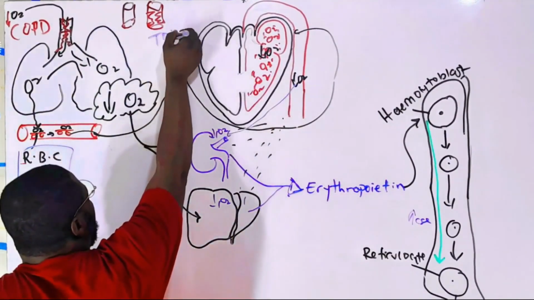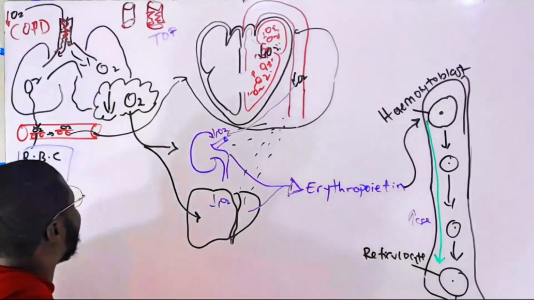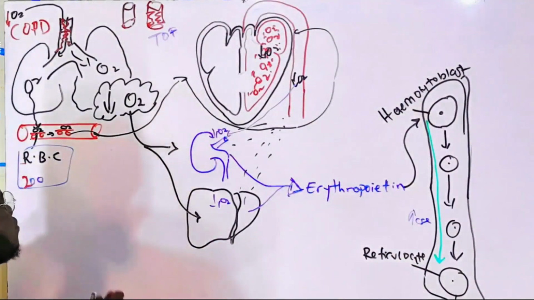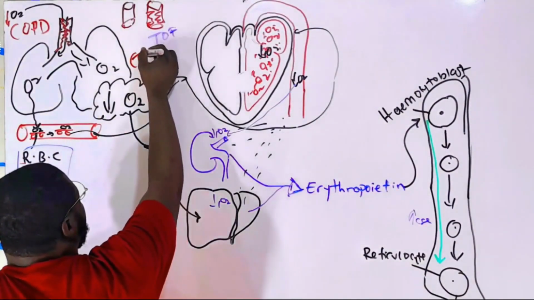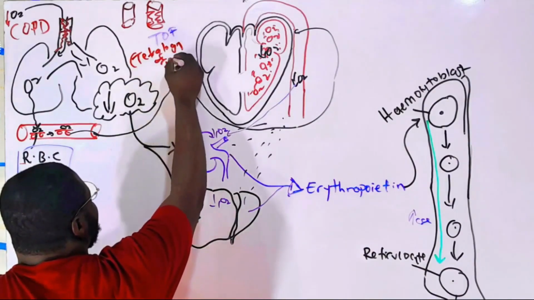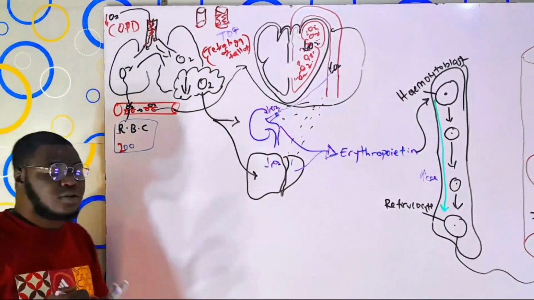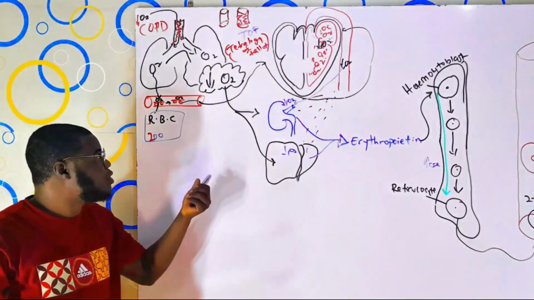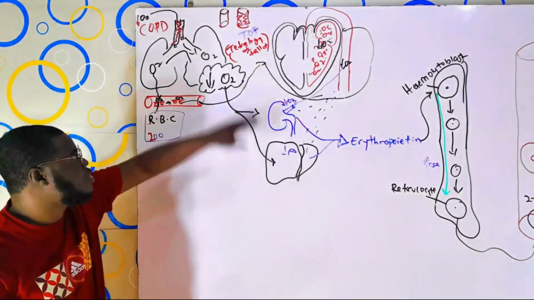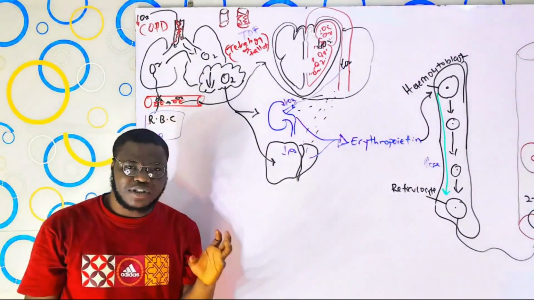So, TOF. I think I have to change this marker or change the ink board instead. When you say TOF, TOF means tetralogy of Fallot. If we are lucky, one of these days, we'll take it up. It's actually a pretty simple condition. When you hear tetra, tetra means 4. So it means this disease condition called TOF is characterized by 4 main manifestations.